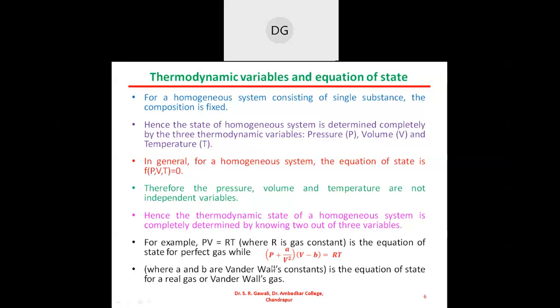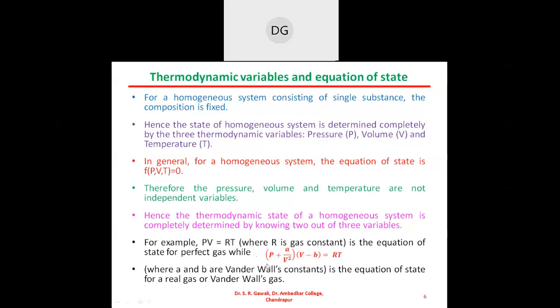While (P plus a upon V square) into (V minus b) is equal to RT. So here a and b are the constants, and these constants are known as the van der Waals constants. And this equation is an equation of state for the real or van der Waals gases that you have studied in the 12th. So this is one equation of state.